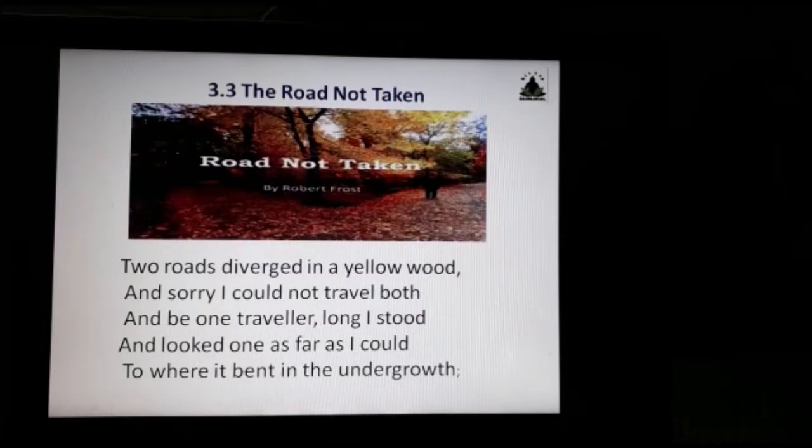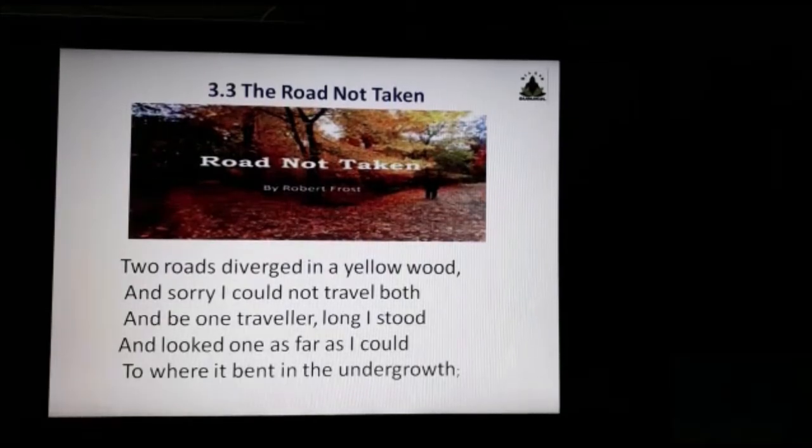You can have a look at the picture, children, see how the two roads have been shown. Okay. Now, he's confused whether he should go on this road or on the other one. He regretted not being able to travel both the roads, and standing all alone at one point, he looked as far as he could see and noticed that the roads were bending into the dense forest. Okay, so he tried to look as far as he could see at the end of the road,